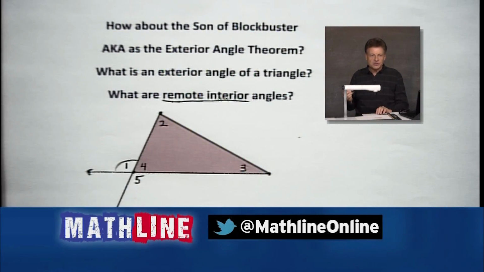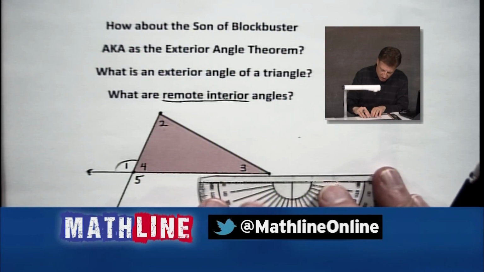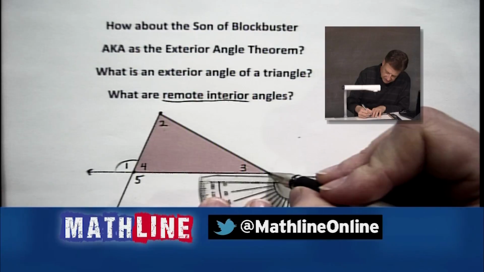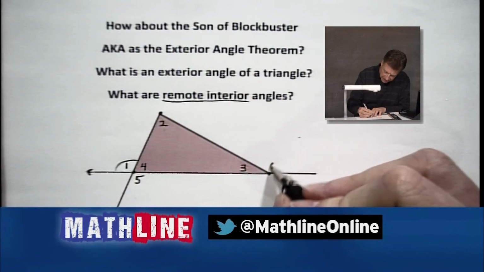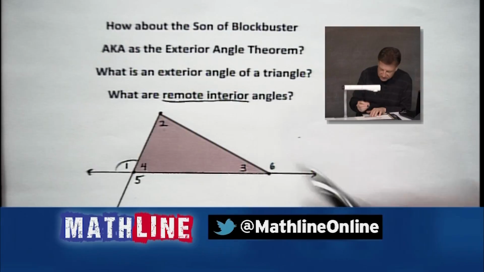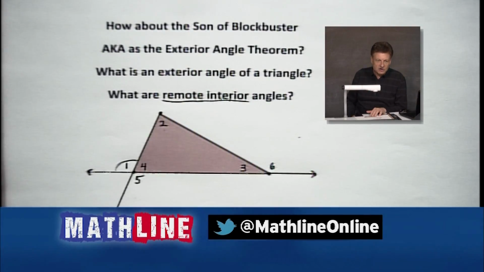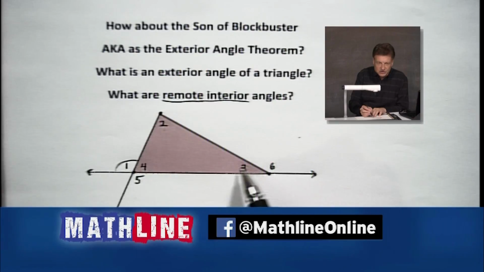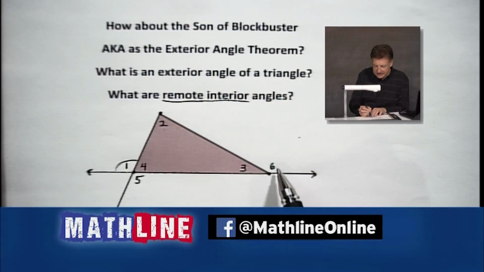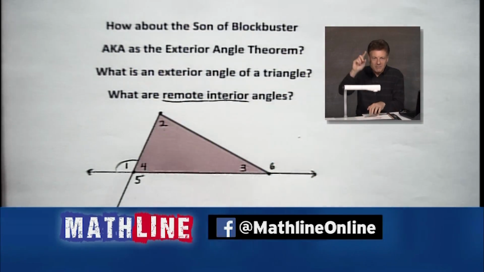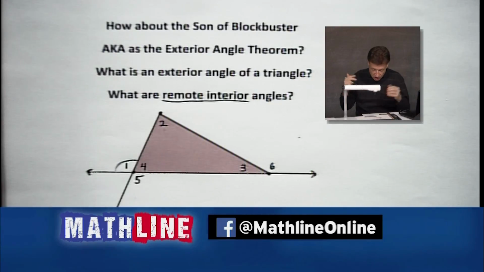You say, well, is it always going to be 2 and 3? If it's angle 1 or 5 out here, if it's these 2 angles, yes, those are the furthest away. But let's suppose I draw one more puppy in here. Oh, you knew that was going to happen. Here comes another one. How about it? Angle 6. My friends, angle 6 is an exterior angle of the triangle. But it's attached to 3. You see how this works? It's adjacent right there to 3. So that makes a linear pair, but now 2 and 4 become your remote interior angles. It's relative. It's location, location, location.